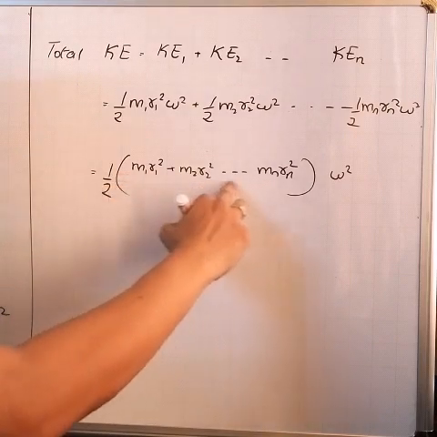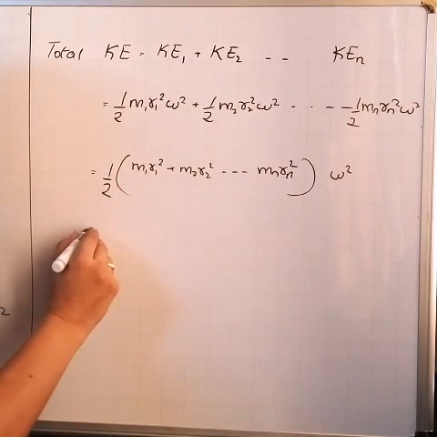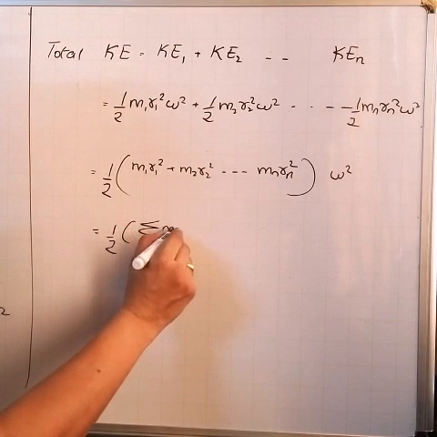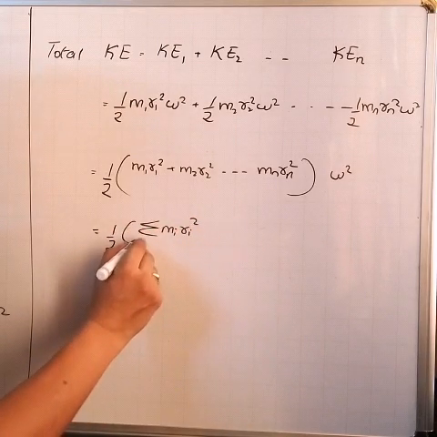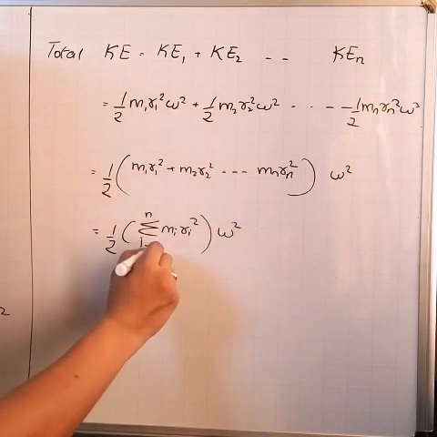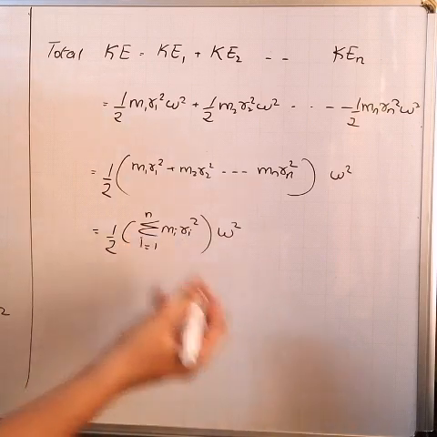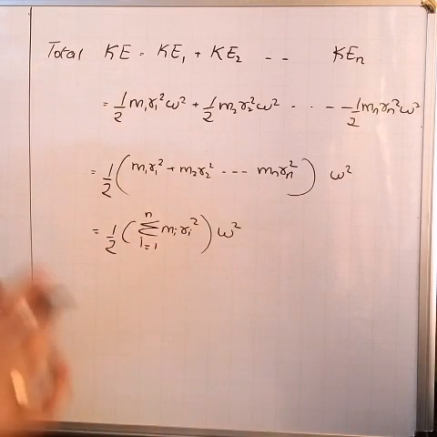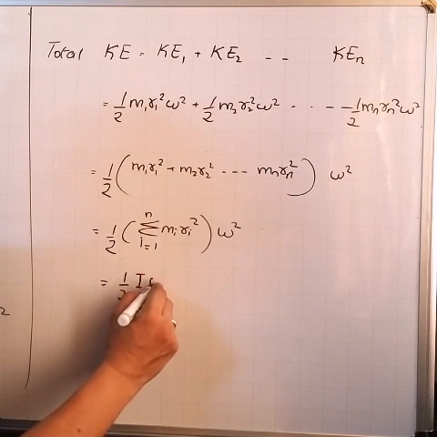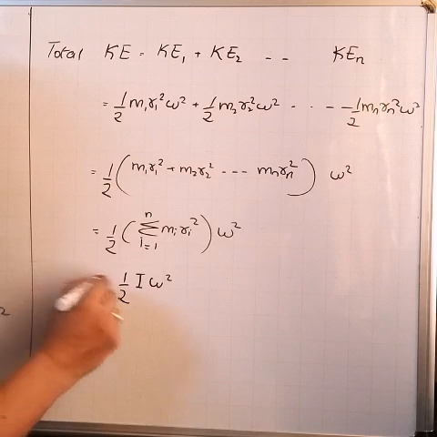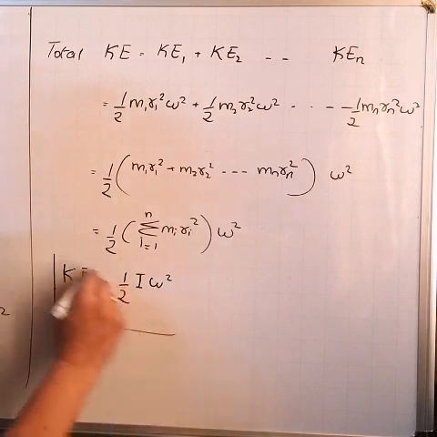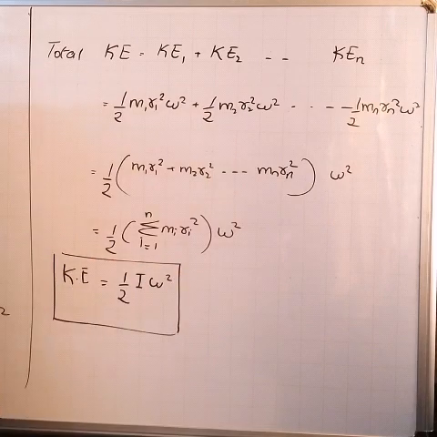Now this is actually a summation, so I'll write half summation mi ri square, i starting from 1 to n, and this formula is nothing but the formula for moment of inertia. So finally how will I write? Half I omega square. What I obtained is nothing but the kinetic energy of the rotating body.